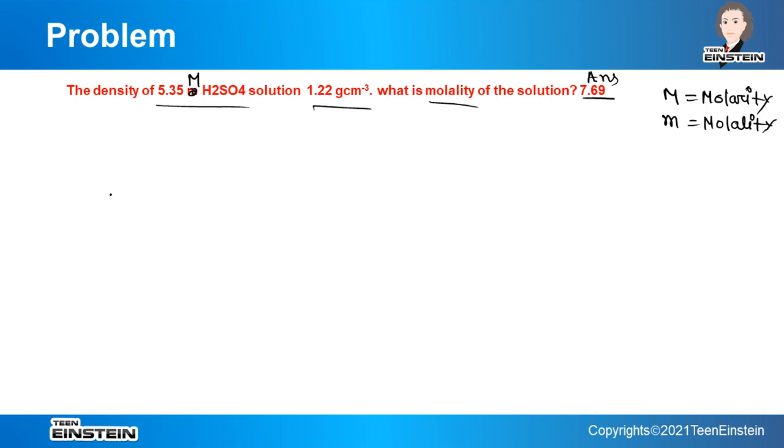Now as density is given, we can write from this information that 1 cc or centimeter cube or ml, whatever we say, has weight 1.22 gram. So 1000 ml should have weight 1220 gram.